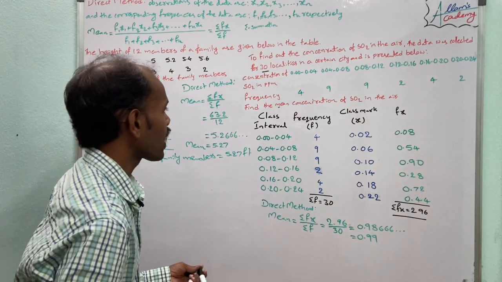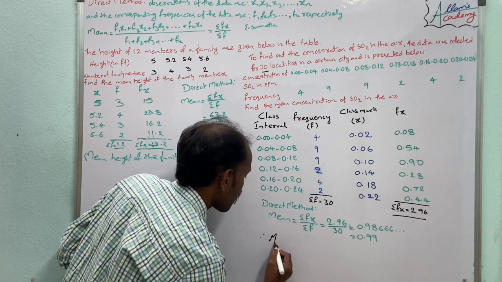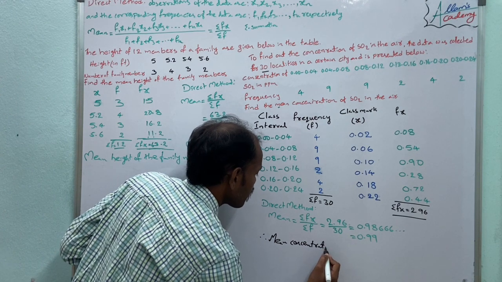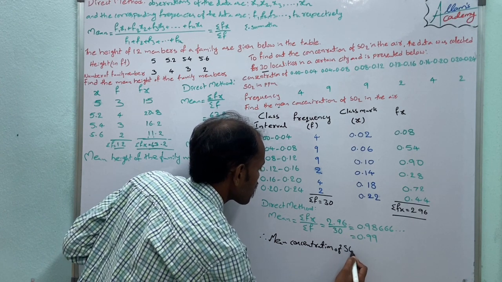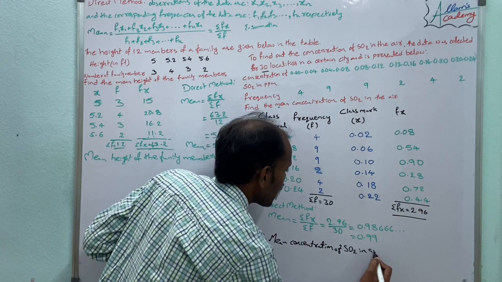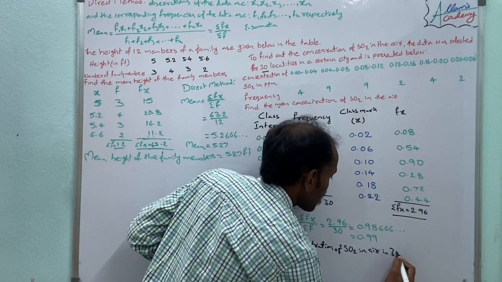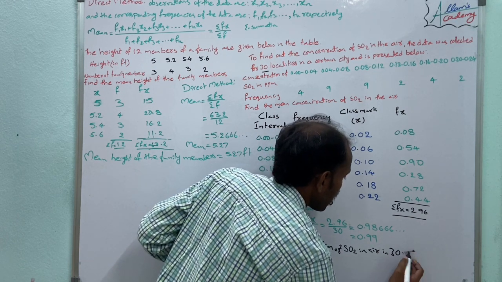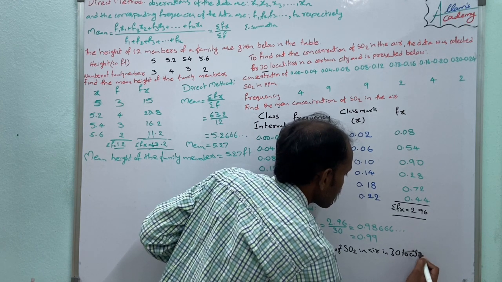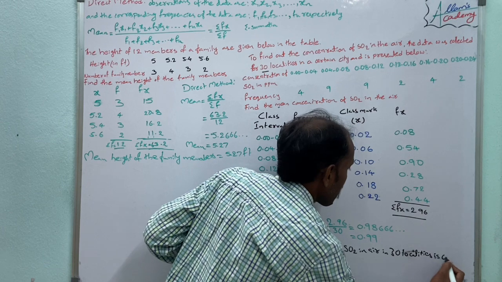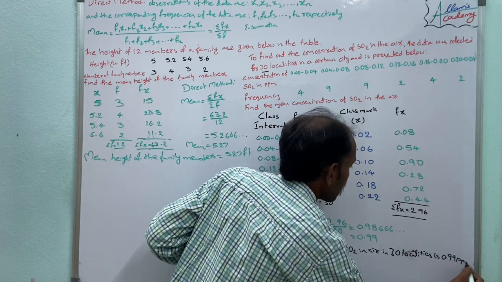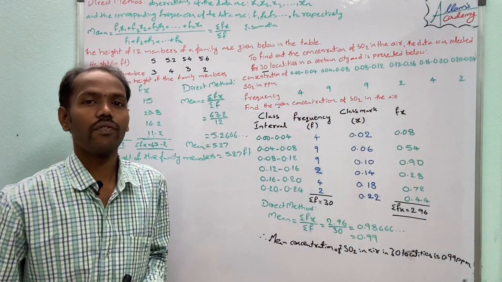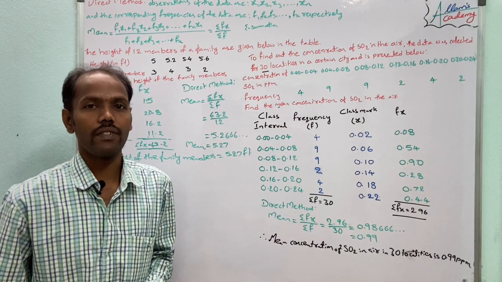So the mean concentration of SO2 in air in 30 localities of a city is 0.99 ppm. So in this way, through the direct method, we find the mean of the given data.